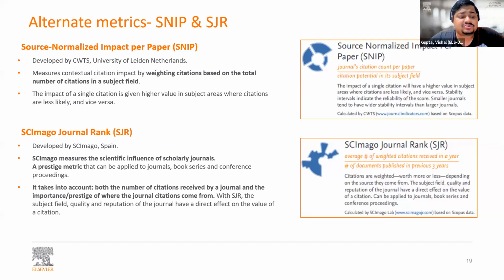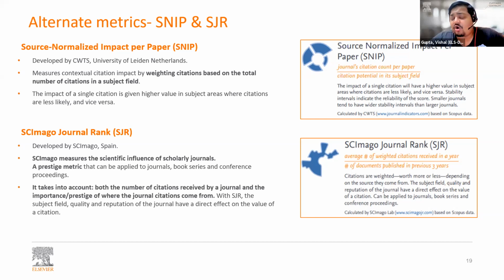So when we talk about source normalized impact per paper, it basically normalizes the subject area and then tells you which journal is better. So for example, if you are comparing journals in the field of mathematics and in the field of medicine, two separate journals, you can actually use SNIP to understand which journal out of them is doing better in their respective fields, right?